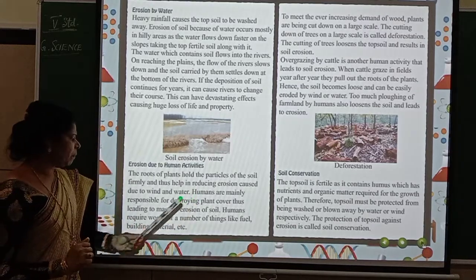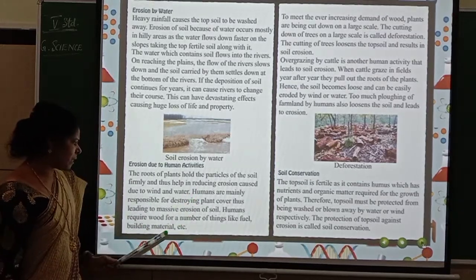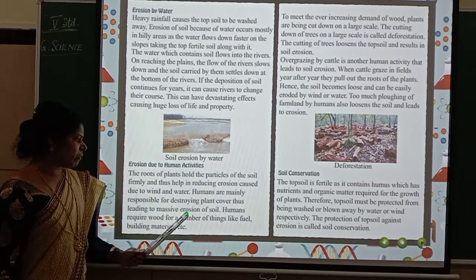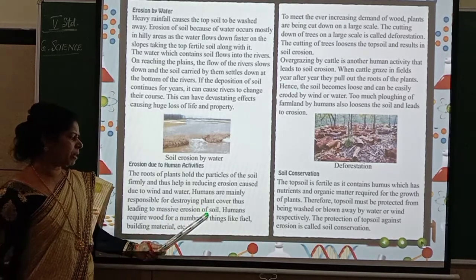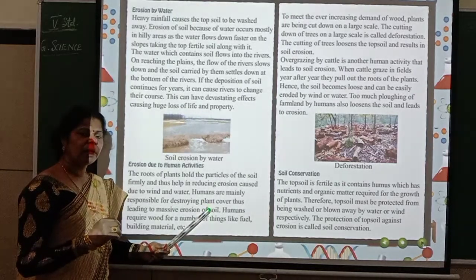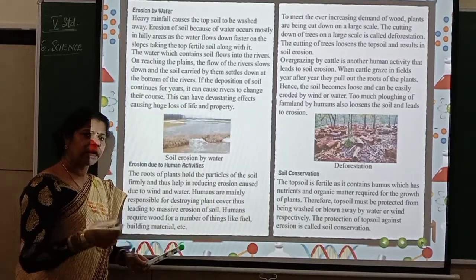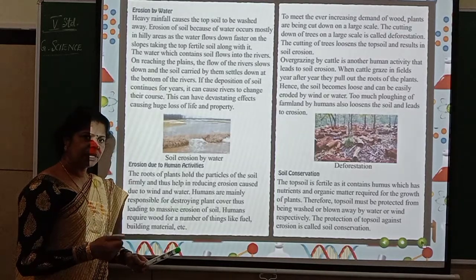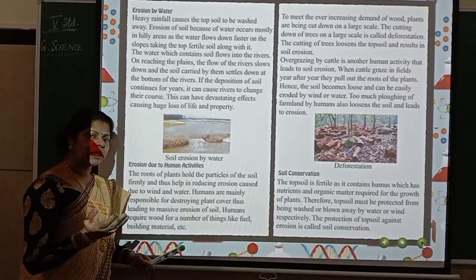So humans are mainly responsible for destroying plant cover, thus leading to massive erosion of soil. So what are the human beings doing? They are mainly responsible for the erosion of soil. How? For their living, what are they doing? They are cutting down the trees, isn't it? Deforestation. So when they cut down the trees, what is happening?